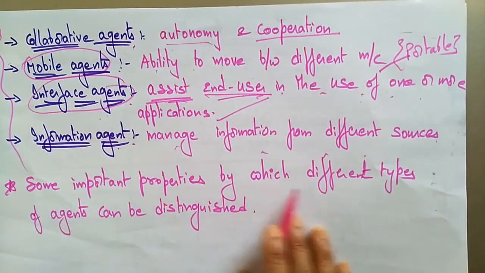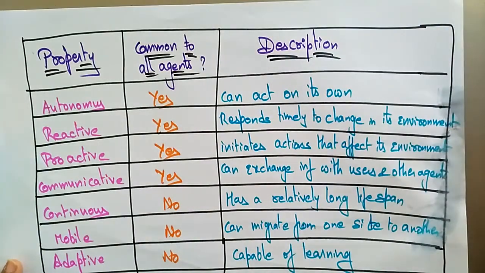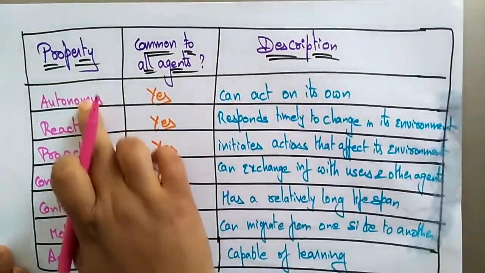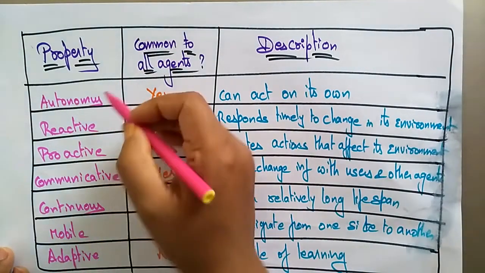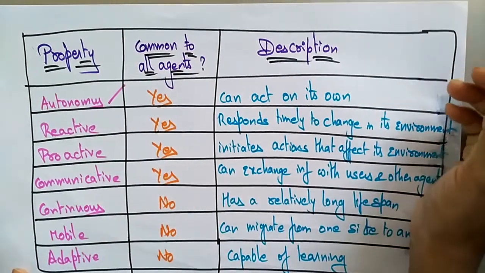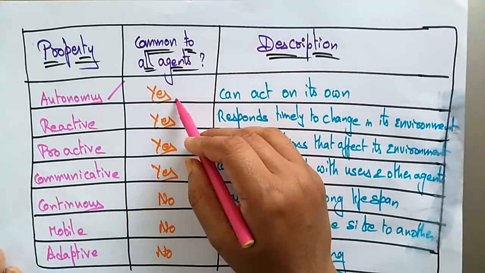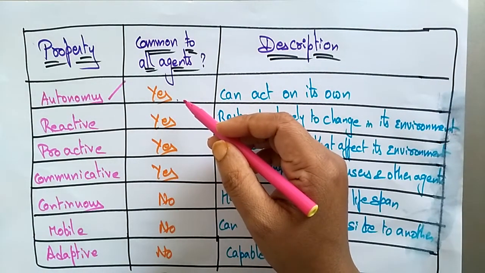Some important properties by which different types of agents can be distinguished are here. You can see the different properties by which different types of agents can be distinguished. If you take the property of autonomous, it is common to all agents: collaborative agents, mobile agents, interface agents and information agents.